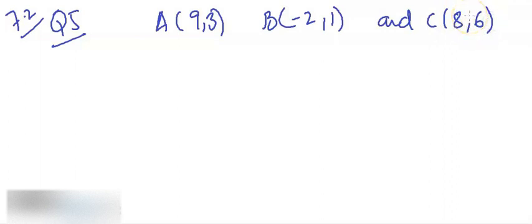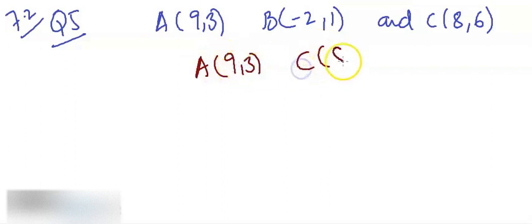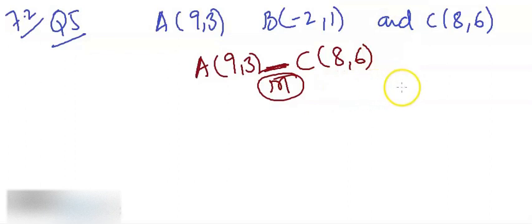So write down the coordinates of midpoint of AC. You can calculate the midpoint of AC, like A is 9, 3 and C is 8, 6. So you calculate just the midpoint between these two, which is M. And then it says write down the coordinates of midpoint of AC and hence or otherwise find the coordinates of the fourth vertex.